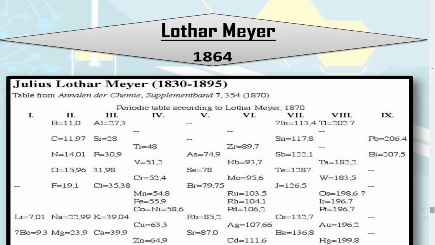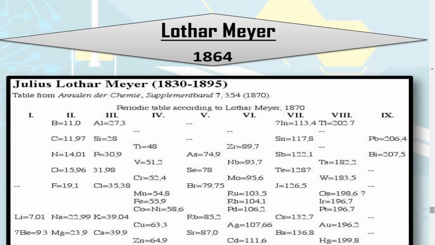Mendeleev arranged his periodic table of elements in the same way, and Lothar Meyer came up with the same idea. But the contribution of Lothar Meyer was not recognized because he was not able to explain completely what he had arranged and in which way.